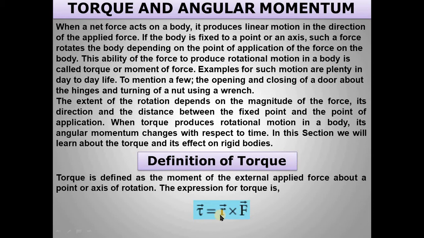This ability of the force to produce rotational motion in a body is called torque or moment of force. Torque simply means force acting on an object in the perpendicular direction.